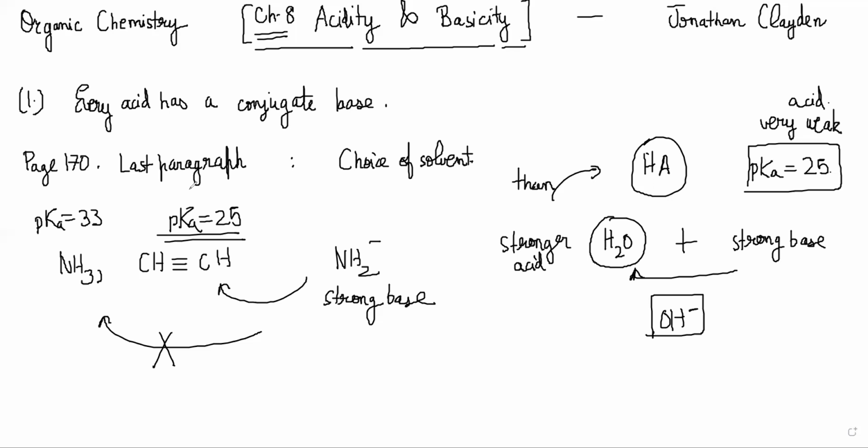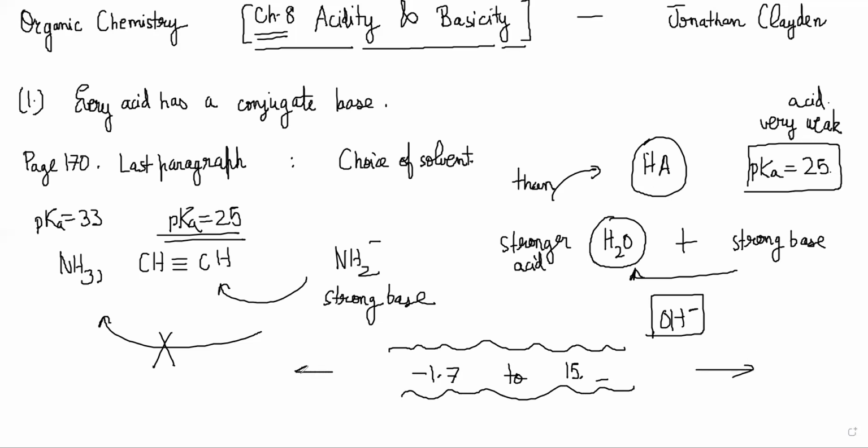We can do this only for pKa values that fall between the pKa values of water itself. So only for those substances whose pKa value falls between minus 1.7 to 15 point something, you can actually measure acidity and basicity in water. If there is some material with pKa values beyond this range, then you have to use other solvents to get its pKa, and then you can extrapolate from there to what it should have been in water.